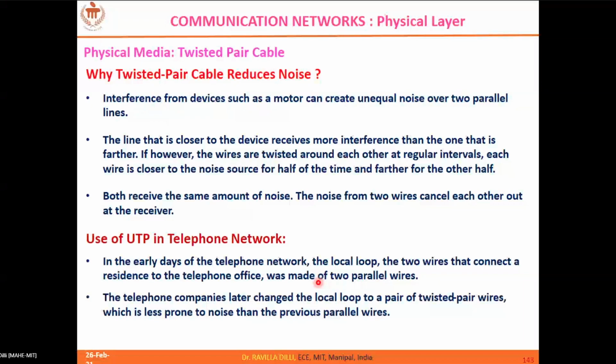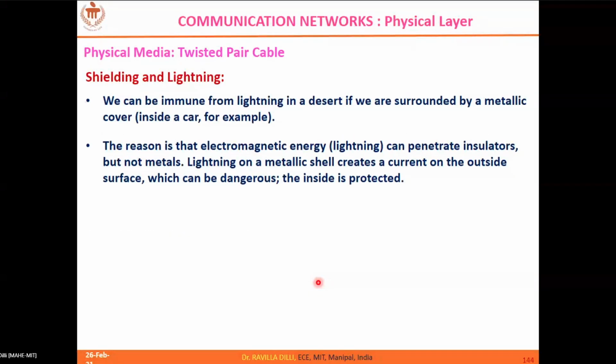But when you make a twisted pair, the noise effects will be equalized on both the lines. And the shielding and lightning: this is the purpose of using a metal shield in shielded twisted pair cables, because external interference will not affect your cable. Whatever it may be, even lightning cannot penetrate through the metal shield.